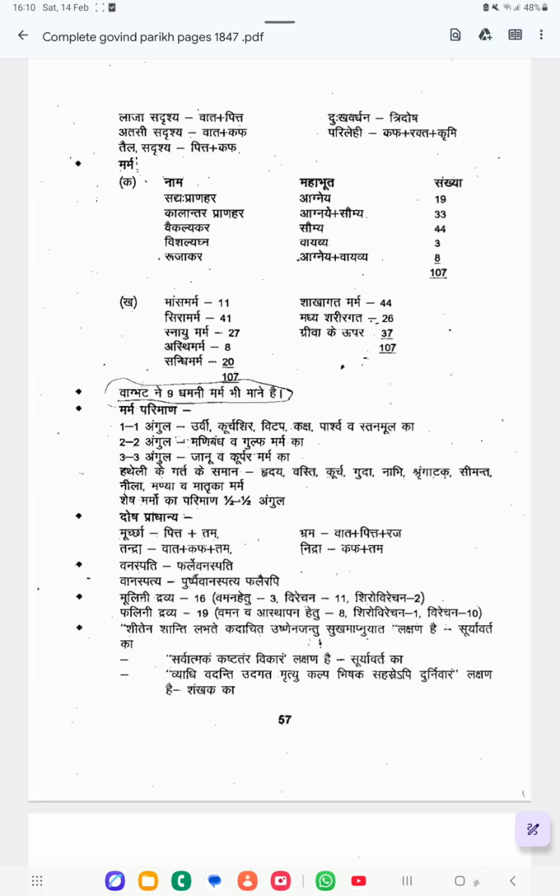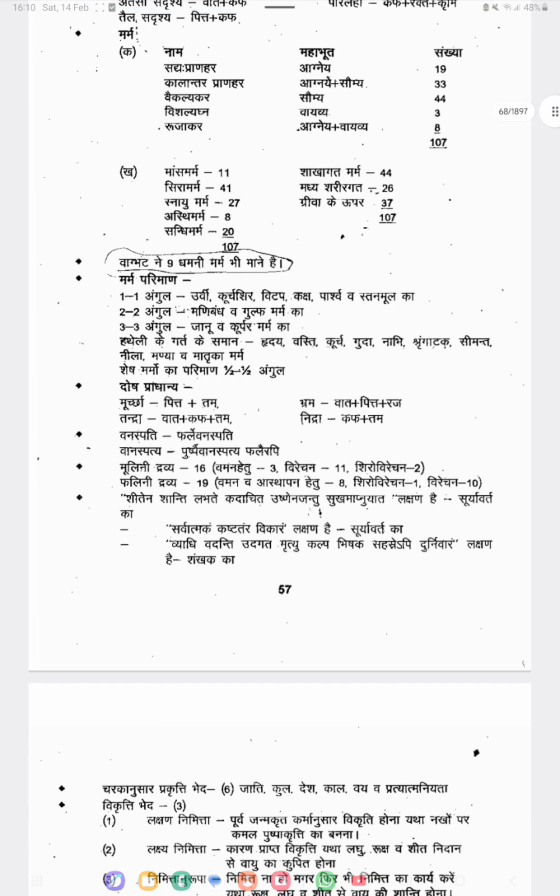Next they have told about the Surya Varta condition. The shlokas they have mentioned: Shirena Shanti Labhade Kadachit Ushnena Jandu Sukhamapniyat Lakshana. So in Surya Varta you can get one Lakshana, that with Shida Upachara also sometimes the headache will become reduced, and sometimes with the Ushna Upachara also the headache reduces. So these 2 symptoms you can see in the Surya Varta.